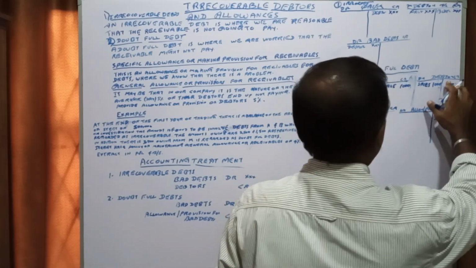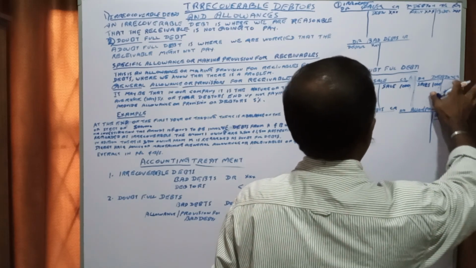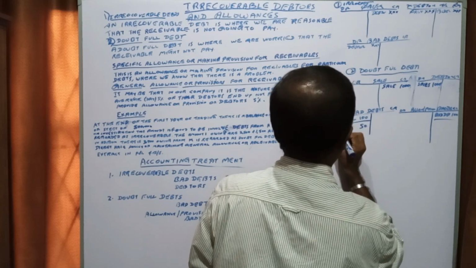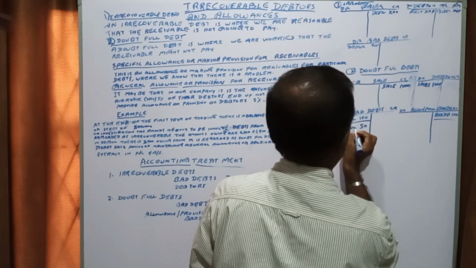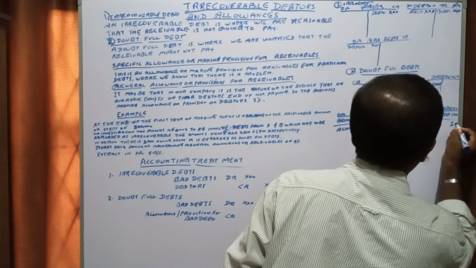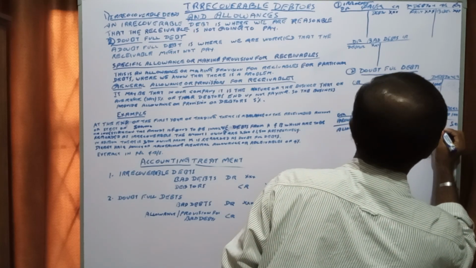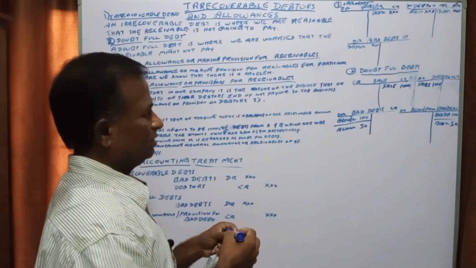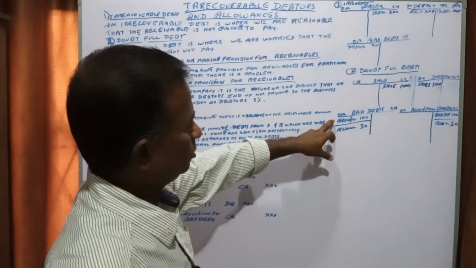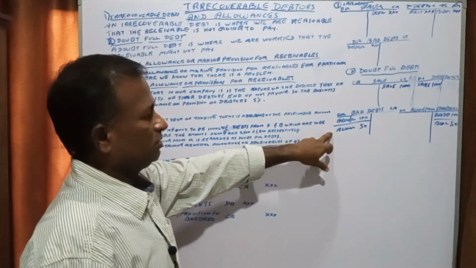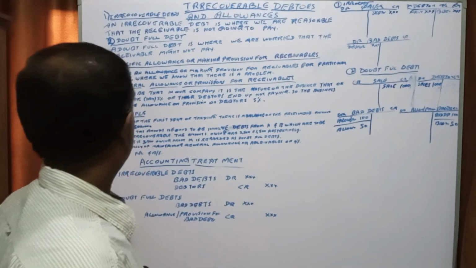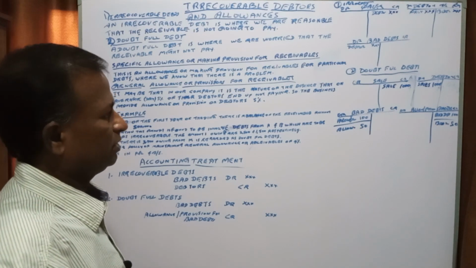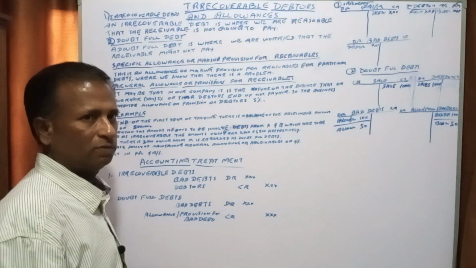We have to make the 5% provision, which means 50 rupees debit to bad debts and 50 rupees credit to the allowance. It is a general provision. Here we say specific provision, and here we say general provision. We are making the 5% provision, specific and general. Okay, understood?